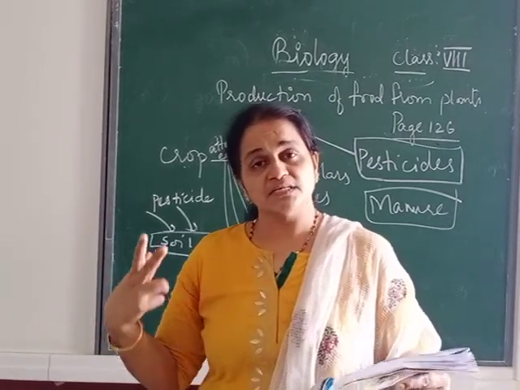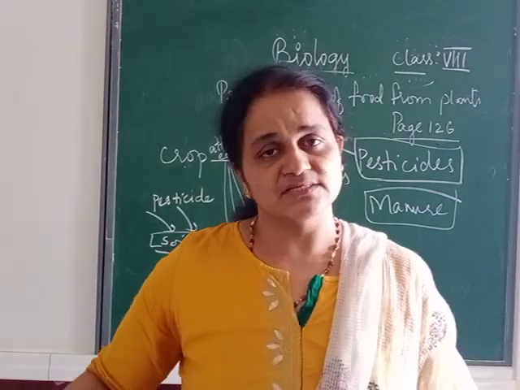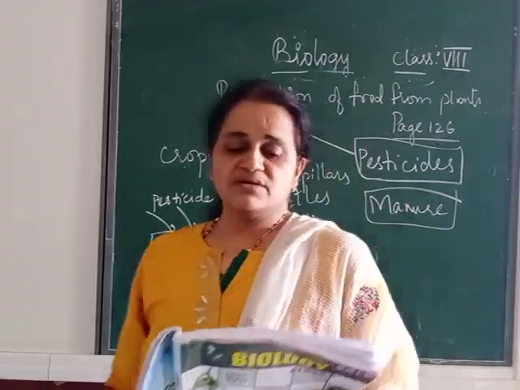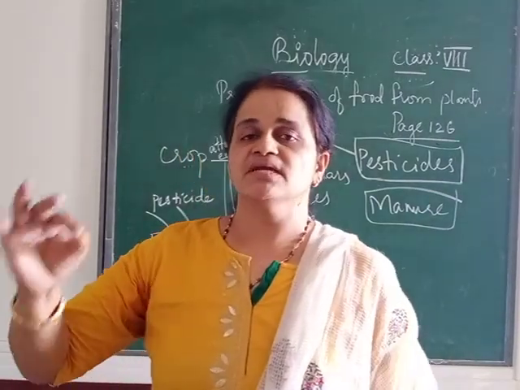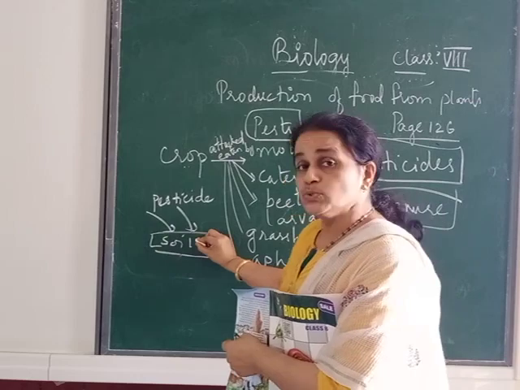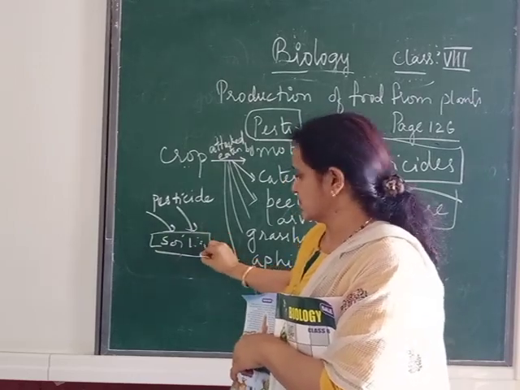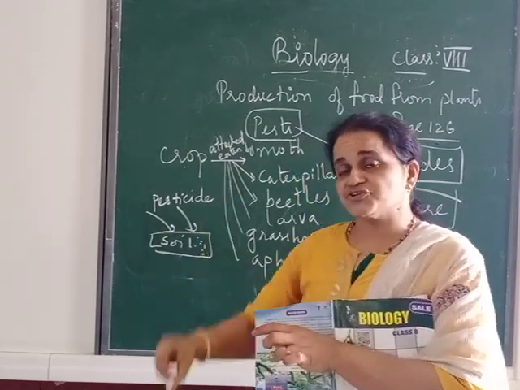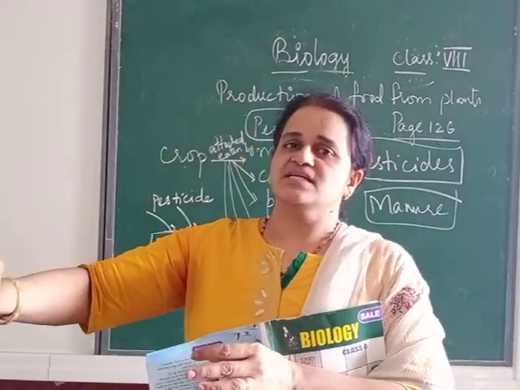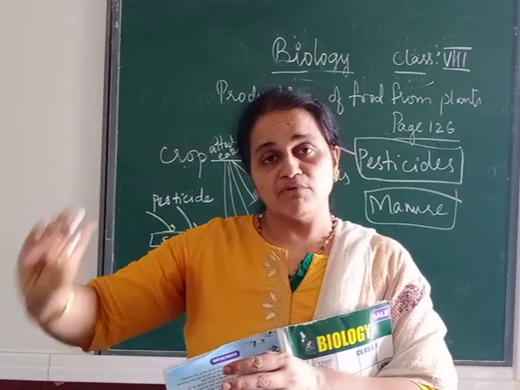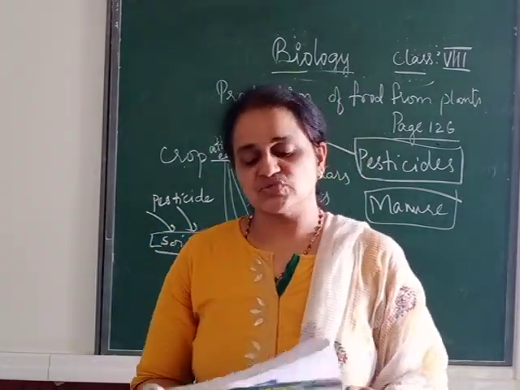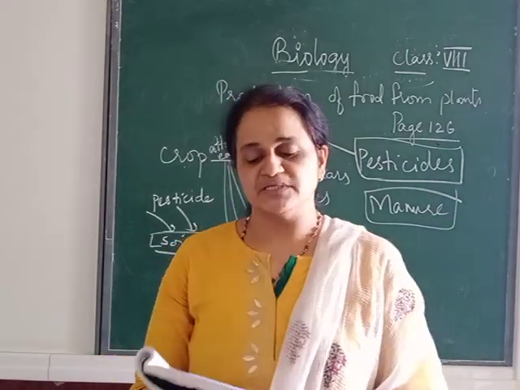But what is happening is excessive use of pesticide is causing damage to the soil. So here we have to use the pesticide wisely. Because if you spray pesticide, what happens? There are some useful bacteria also in the soil which are helping in the fixation of nitrogen. They also get killed. You are using it to kill one bacteria, but when you are using that, all the bacteria are getting killed. So it is not very wise to use excess amount of pesticide.